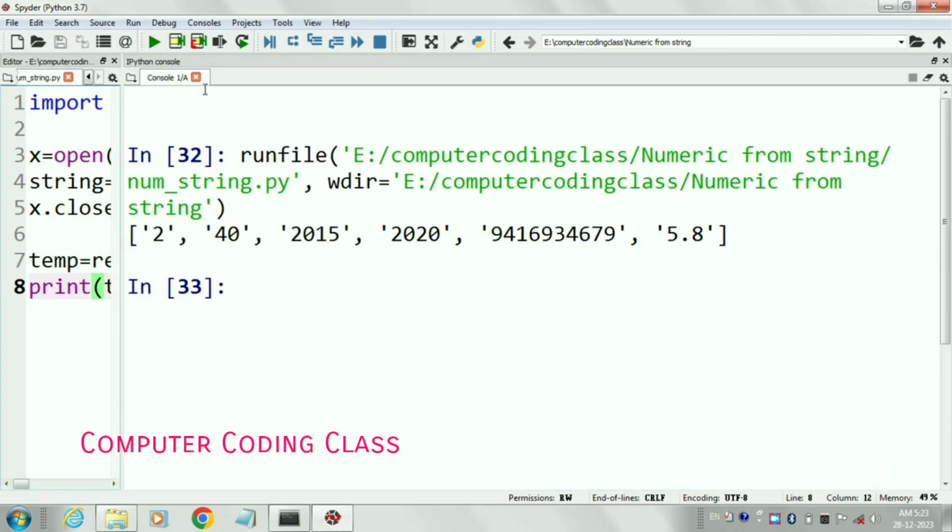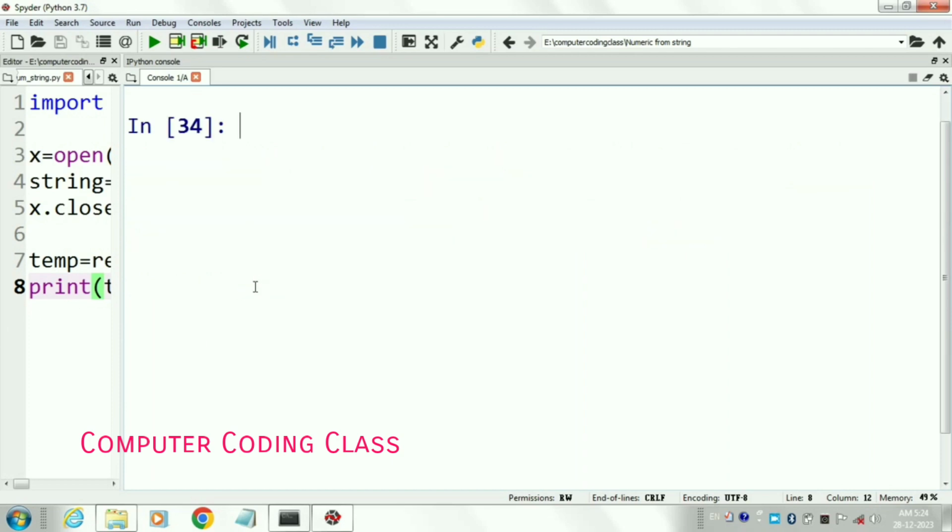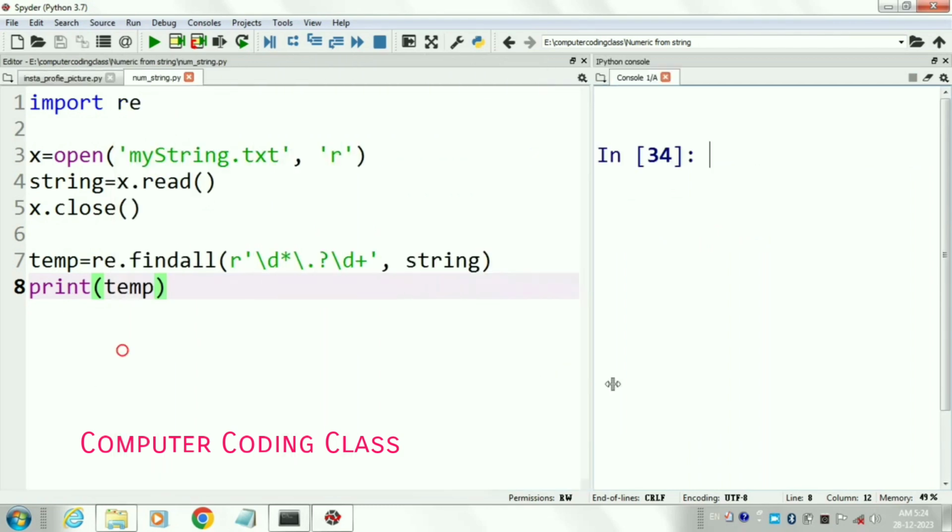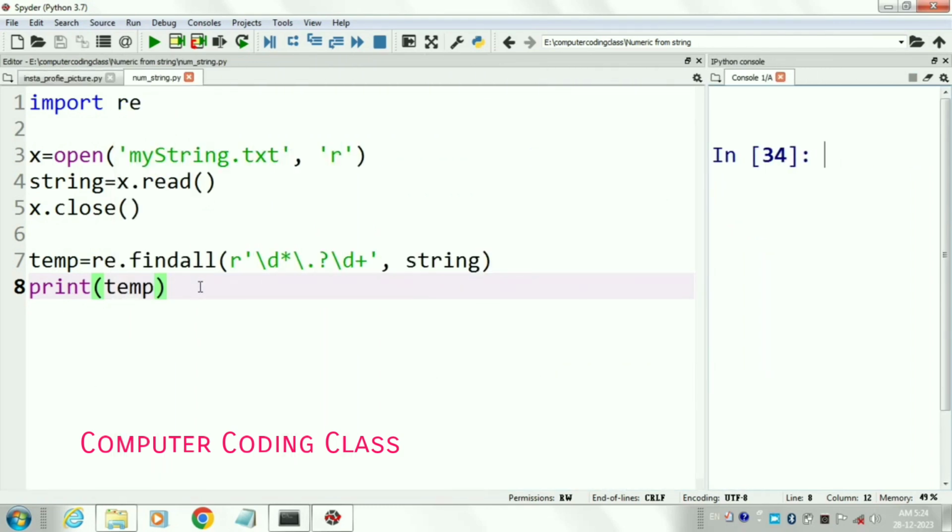Again run the program. In the output window, now it is showing the floating point number also, that is 5.8 as a string. Next we will convert a list of strings into a list of numbers.